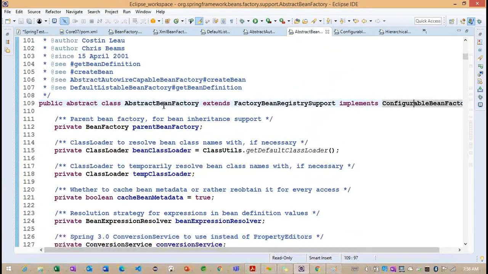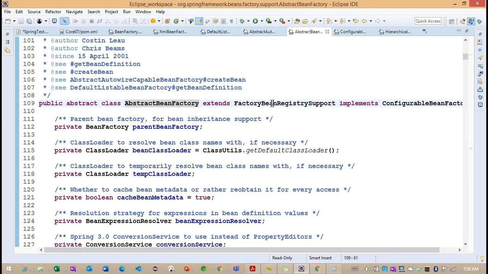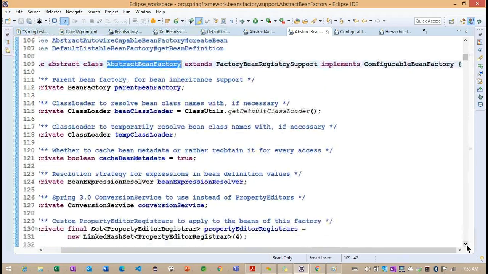Now focus. This is our abstract class, AbstractBeanFactory, by extending FactoryBeanRegistrySupport and implementing ConfigurableBeanFactory. The ConfigurableBeanFactory interface is extending from the HierarchicalBeanFactory. HierarchicalBeanFactory is extending from the BeanFactory, right? And now we identified that this is our abstract class here.